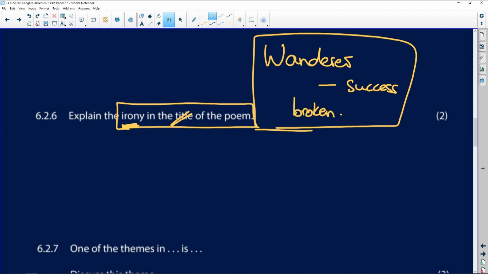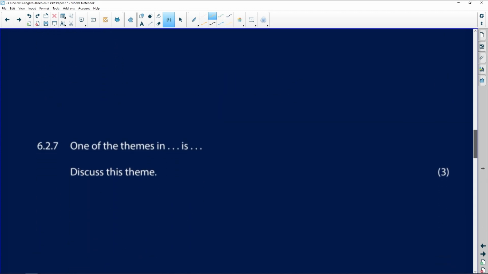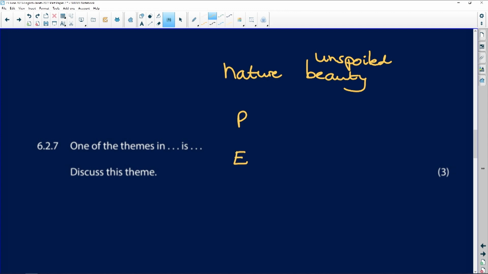You need rather to look for irony that is stronger in the poem itself, but always look for irony. And then we come to themes. You must always look for a theme. So we've talked about nature and the beauty of nature, the unspoiled beauty of nature. So that's one theme. Then discuss it. You need to make your point. You need to have your evidence. You need to have your analysis. And when you're dealing with that theme question, you want to have that all the way through.